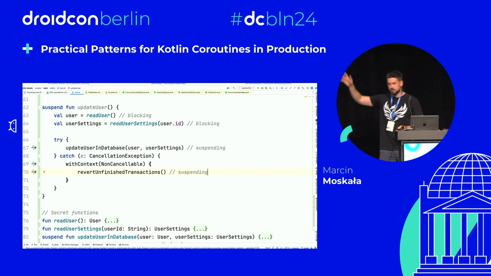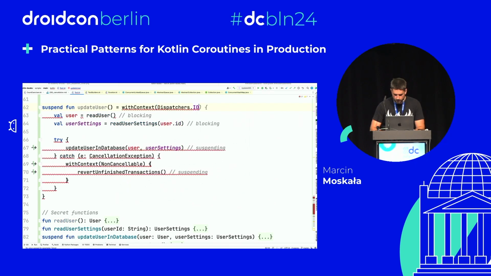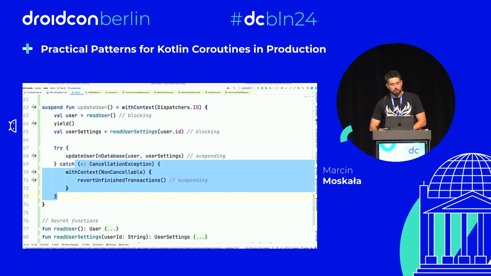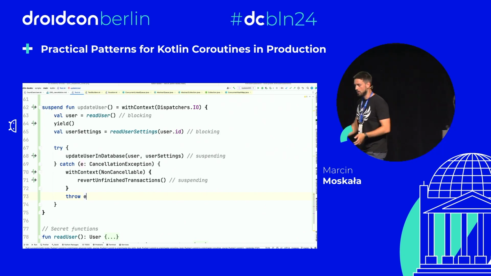Do you see anything else in here? There are 3 more problems. One is, of course, Dispatchers.IO. Let's make it fast, so 2 more things. Yield, of course. And what else? This is actually an idiomatic way to handle the operation in case of cancellation, but there is something missing in here. Rethrowing cancellation, of course. After that, we need to throw this cancellation exception because the function that called update user might be interested in catching or handling that as well. Particularly the coroutine might be interested in receiving it. So, we should always rethrow cancellation exception.